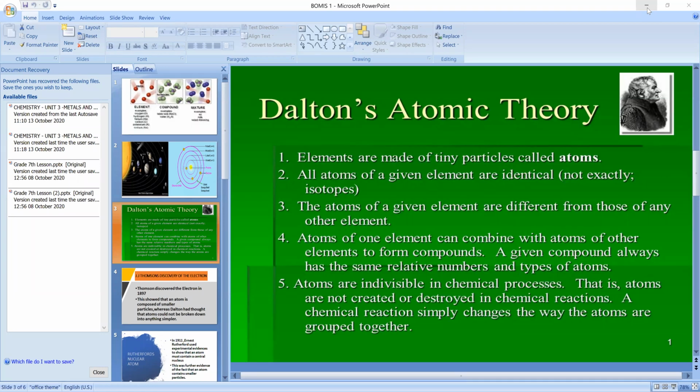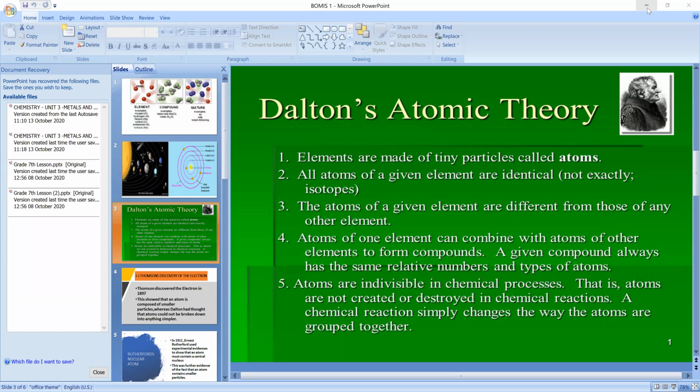I told one example. Carbon element is there. What does the carbon element consist of? Carbon atoms. So all atoms in that carbon element are only carbon atoms. All atoms in a particular element are the same. Carbon is an element, and it consists of all carbon atoms only.